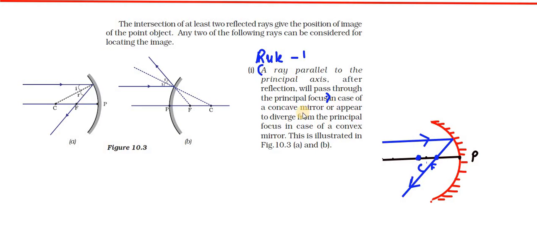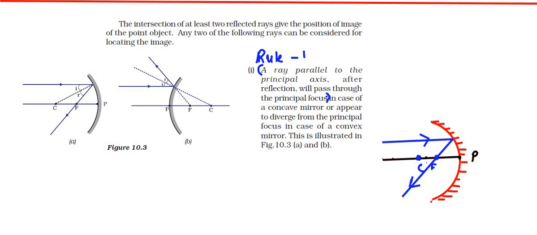In case of a concave mirror, it passes through the principal focus; in case of a convex mirror, it appears to diverge from the principal focus. This is the illustration in figure 10.3, in the case of a convex mirror. We'll discuss the convex mirror later. First we'll discuss the concave mirrors. Write this first rule, rule 1: a ray parallel to the principal axis, after reflection, will pass through the principal focus.